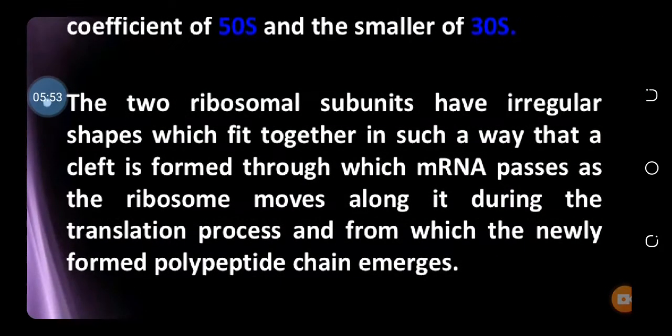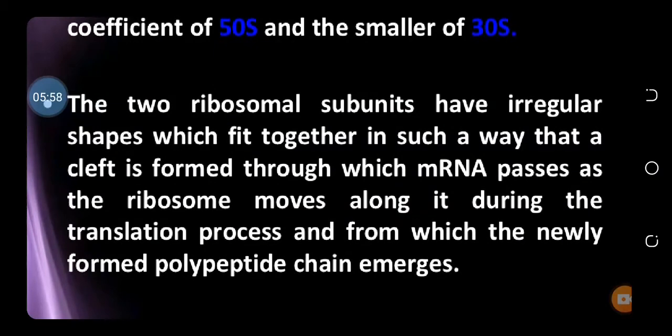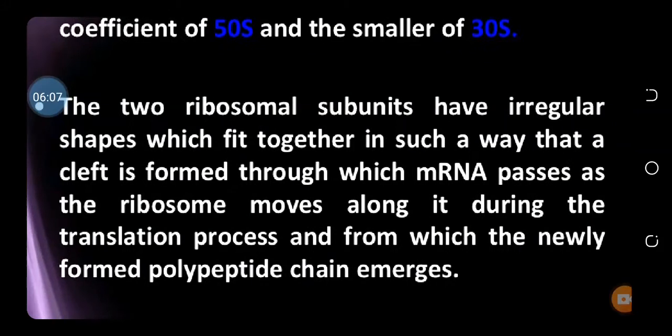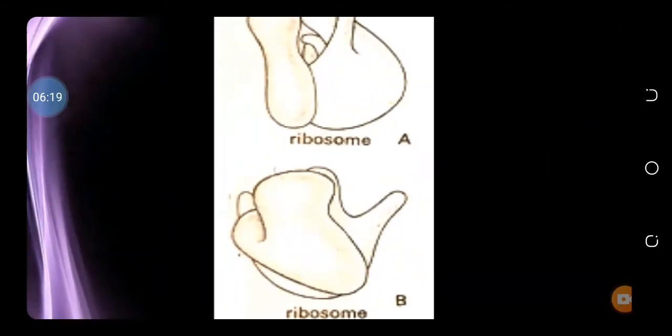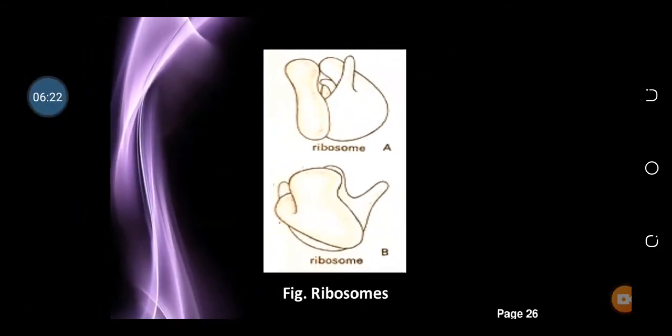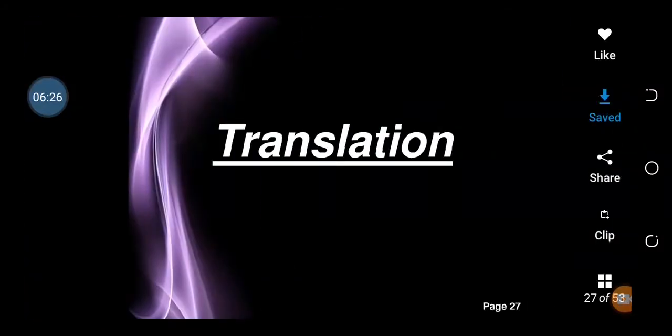The two ribosomal units are very important for protein synthesis, and they have a regular shape which fits together in such a way that a cleft is formed through which the messenger RNA passes during the translation, during the protein synthesis, and the newly formed chain will emerge and be released. This is the structure of ribosome. As you see, here is an area where the messenger RNA can be held.